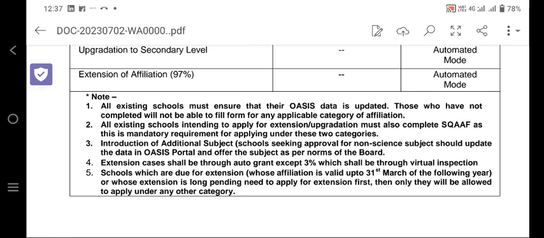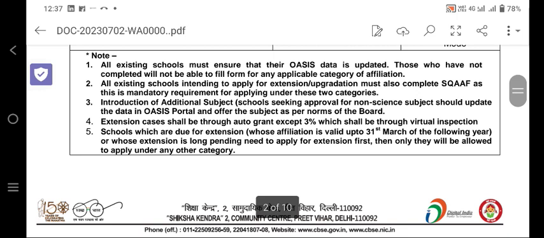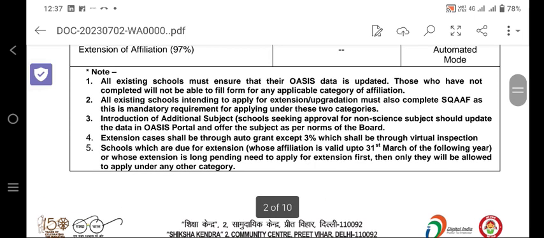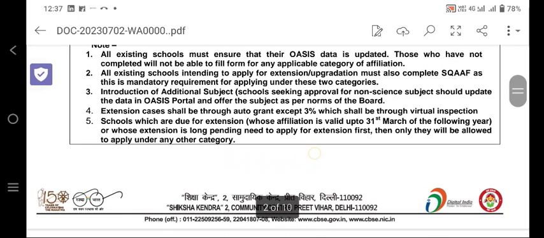It should be noted that all existing schools must ensure that their OASIS data is updated. Very important, this updation in the OASIS data. If you are not updating the OASIS data, then you cannot apply for the next. Those who have not completed will not be able to fill up for any applicable category. It is mentioned there. All existing schools intending to apply for extension and upgradation must complete SQAAF as this is mandatory. In a previous SQAAF circular video, I have explained everything about the SQAAF.